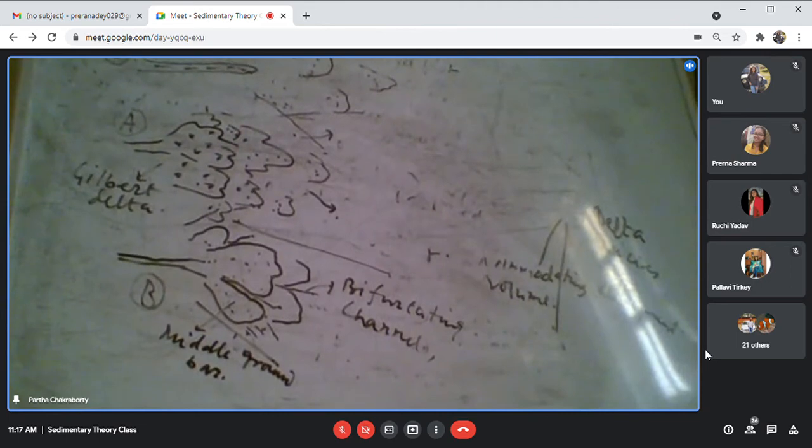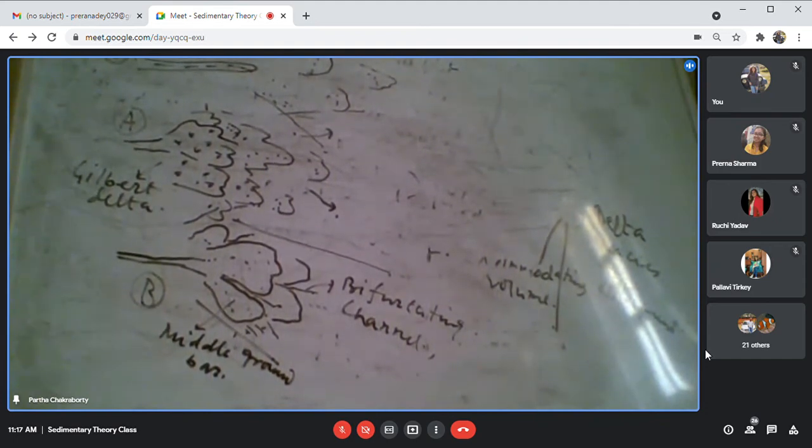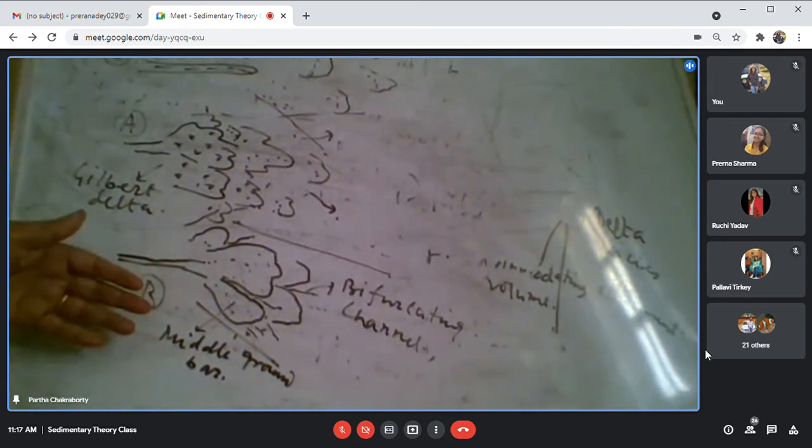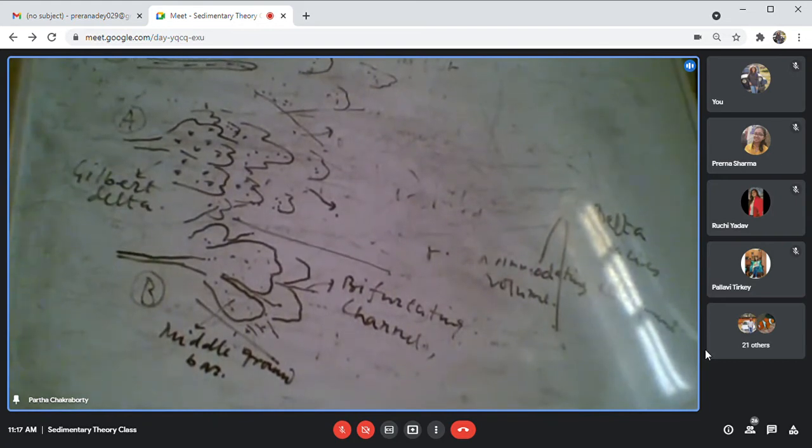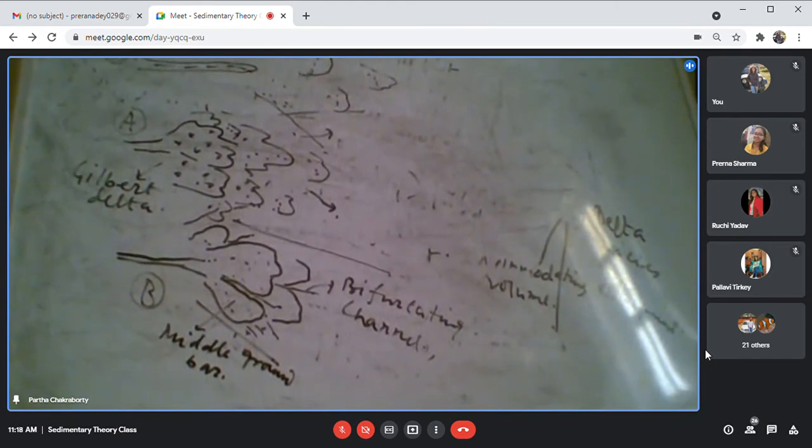And what is a Gilbert type delta? It has a delta plane, delta slope, and prodelta. Now this delta slope is very, very typical of a Gilbert type delta. You will not get this delta slope in any other type of delta. Suppose the deltas formed in a hyperpycnal or hypopycnal setting, you will not get the delta slope environment developed. Delta slope environment is exclusive to a Gilbert type delta formed in homopycnal mixing, because on the delta slope you have the dominance of mass flows, debris flows, and turbidity currents. This you will not get in the other kinds of delta that I will be discussing afterwards.